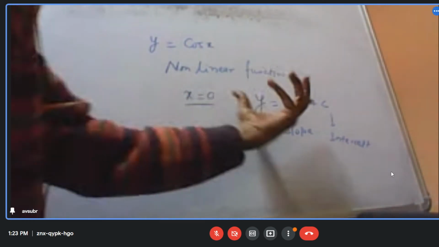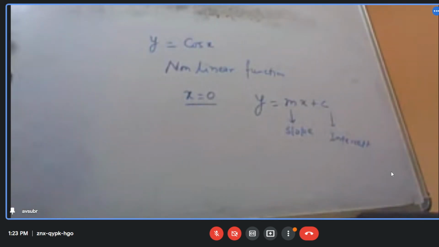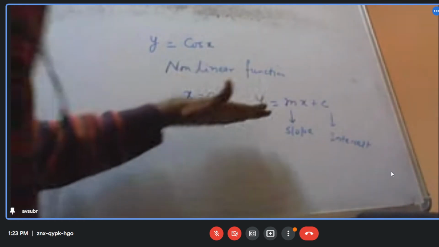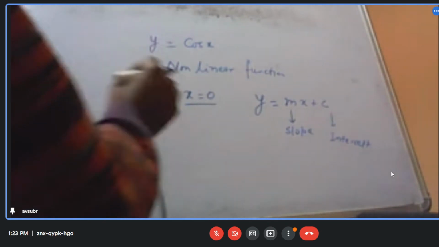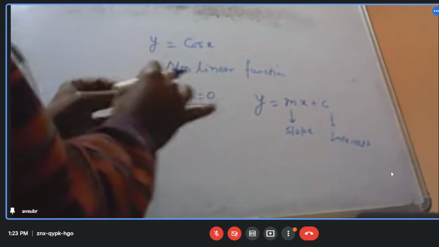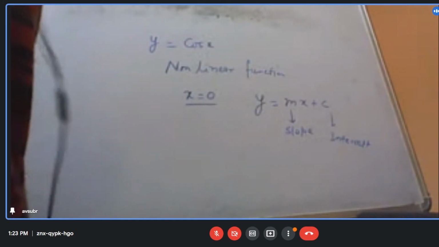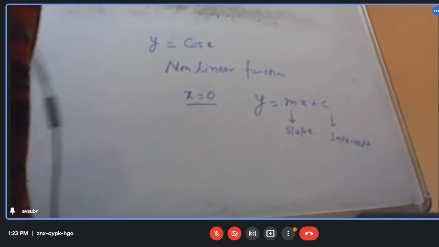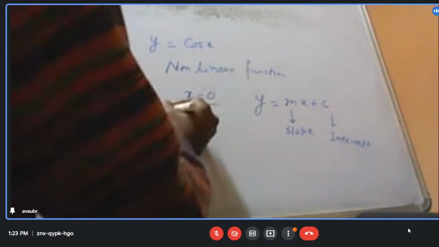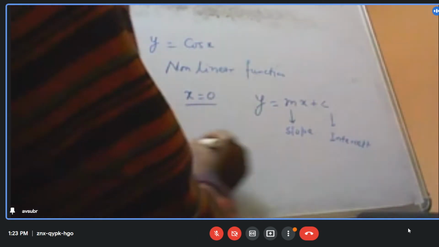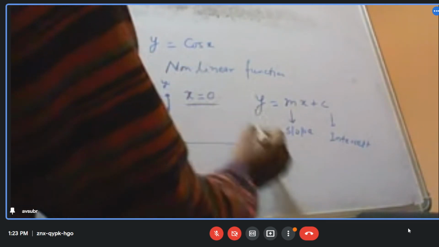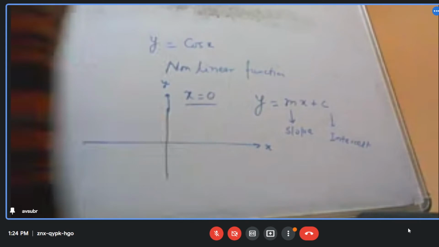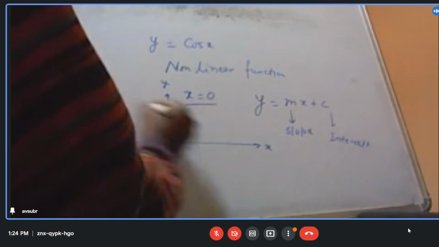What I do, as I told you, I will try to use this linear plot to find out the other values of cos x. Let us plot it. What will be the plot? The plot will look like this.